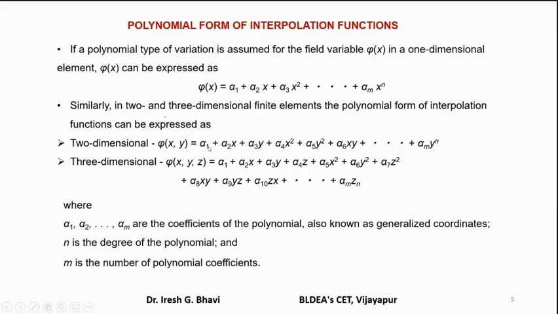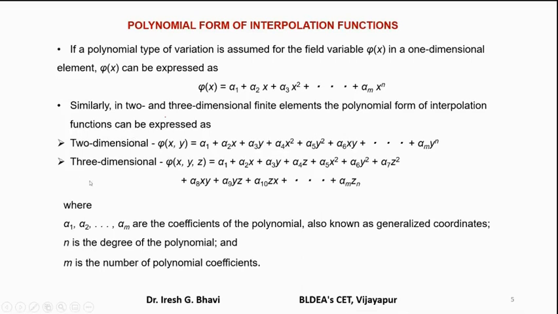Suppose you want a cubic polynomial, what should it be? Up to this one plus alpha 7 into x cube plus alpha 8 into y cube plus alpha 9 into x square y plus alpha 10 into x y square, like that. Cubic polynomial in 2 dimensions.